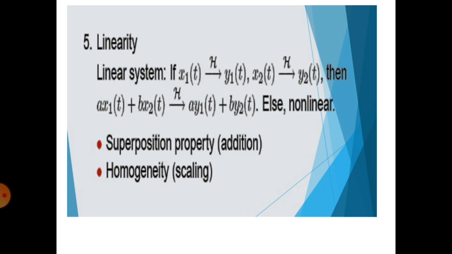Here a and b are weights added on the input side, and the same weights appear on the output side. So a into x1 of t plus b into x2 of t given to the system produces a into y1 of t plus b into y2 of t. If this condition is satisfied, the system is linear, else it is non-linear.